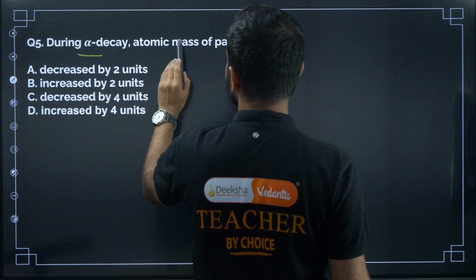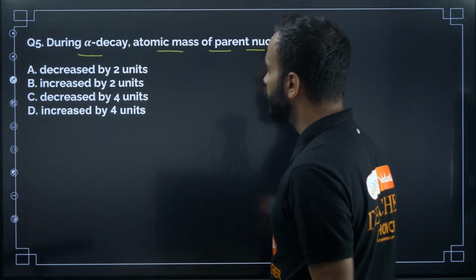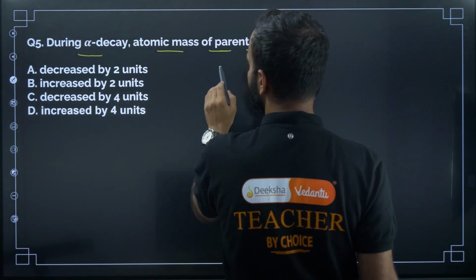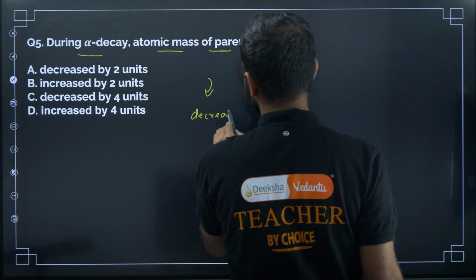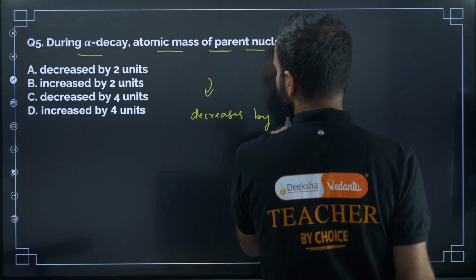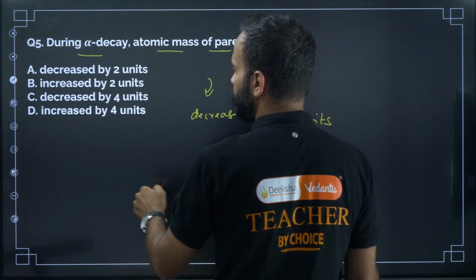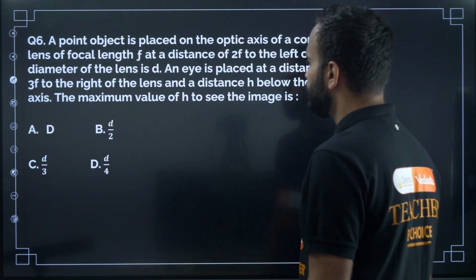During alpha decay, atomic mass of parent nuclei is. So during alpha decay, the atomic mass of parent nuclei decreases by 4 units. Okay, 4 units. So the correct option is C. Question number 6.